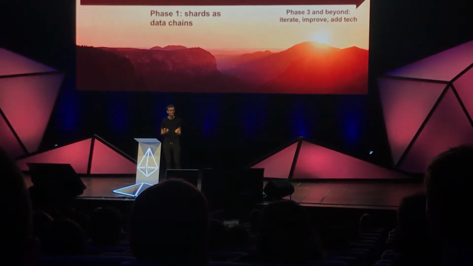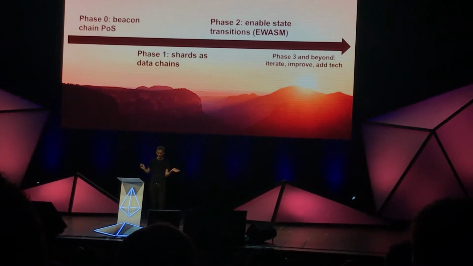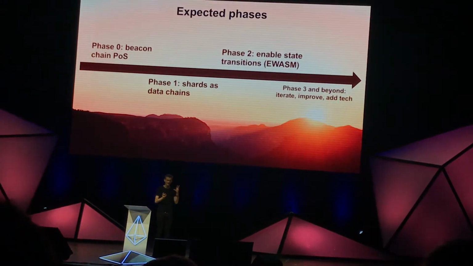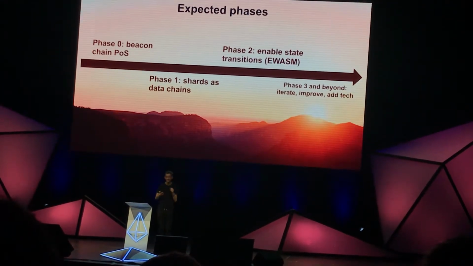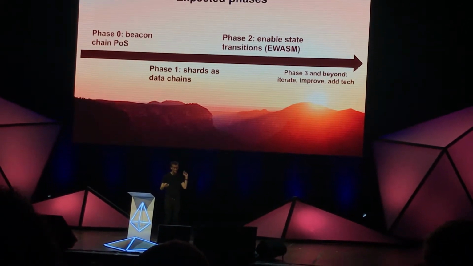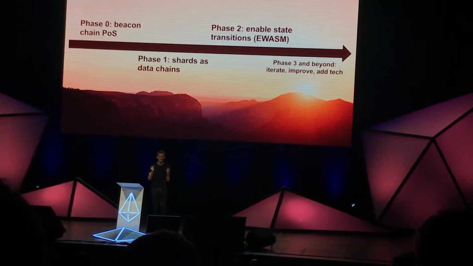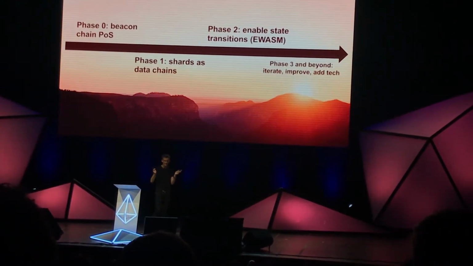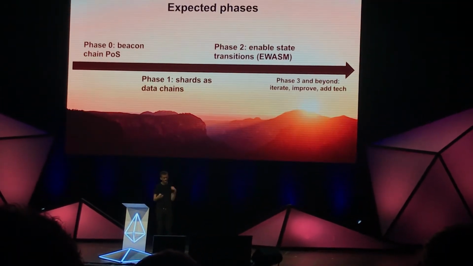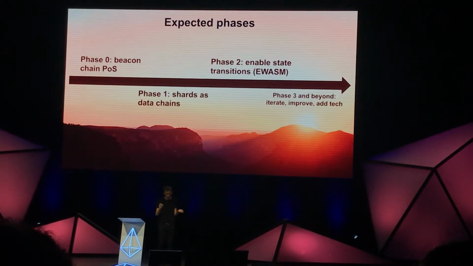And so if you want to do a decentralized Twitter on a blockchain, you'll now have the scalability to do this, but you won't really have all of the state execution capability to build smart contract applications and all of the really fancy complex stuff. Phase 2, enable state transitions, and this includes enabling the virtual machine, enabling accounts, contracts, ether moving between shards, all of this cool stuff. And phase 3 and beyond, iterate, improve, add technology.